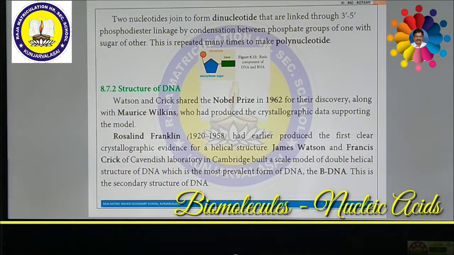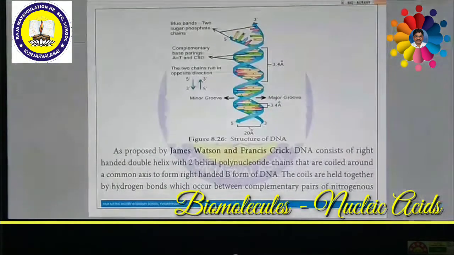After the discovery, Rosalind Franklin provided a photograph taken by the X-ray diffraction method. With the help of this photograph, these two scientists, Watson and Crick, proposed a new model called the double helix model, the Watson and Crick model of DNA. Due to this, they were awarded the Nobel Prize in the year 1962 for this discovery. So what is the structure of the Watson and Crick model of DNA?